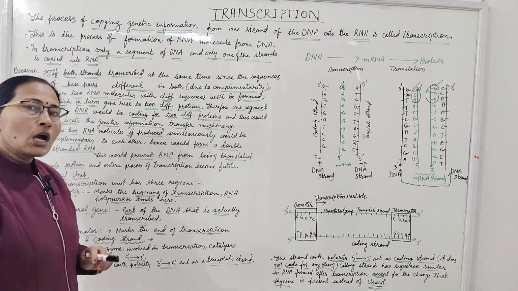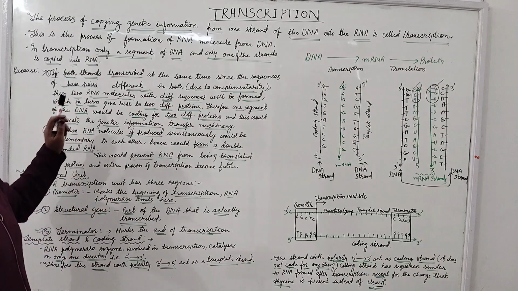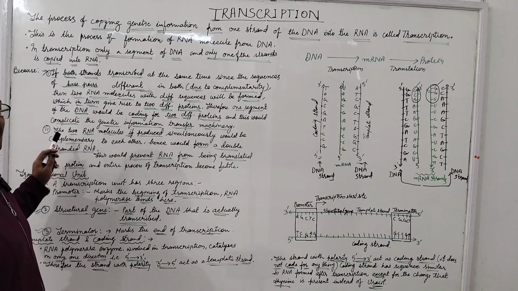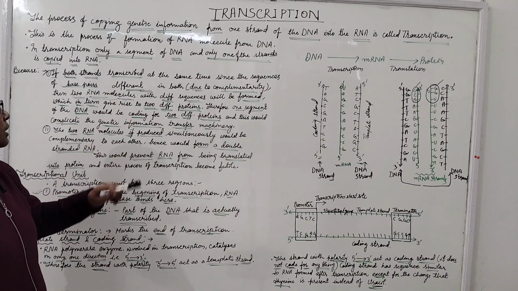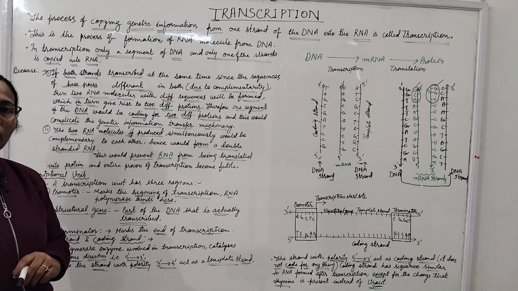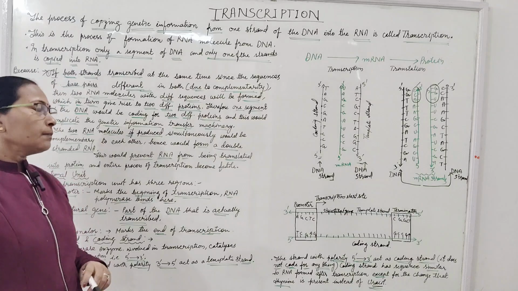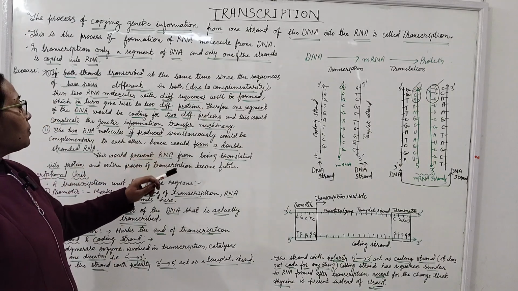Another reason for using only one strand of the DNA: if two RNA molecules were produced from the two strands of the DNA, what will happen?